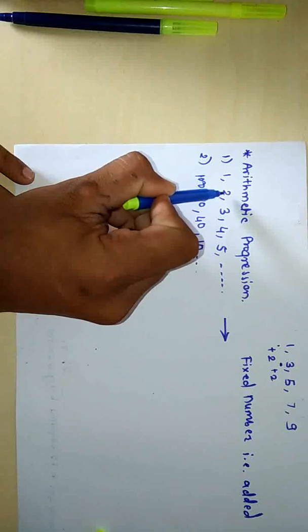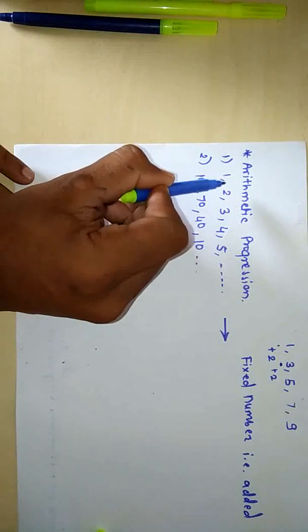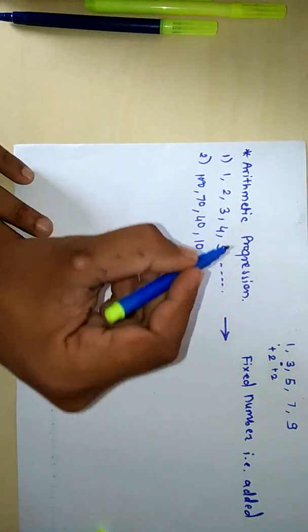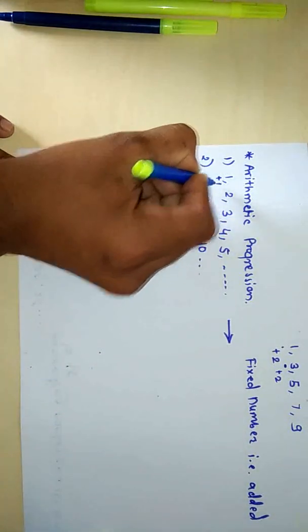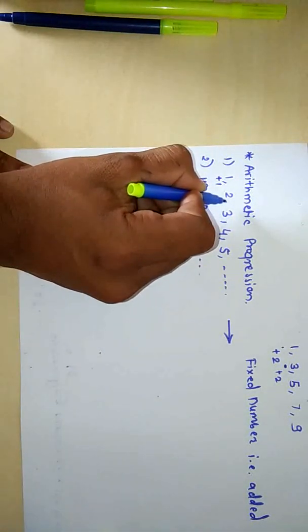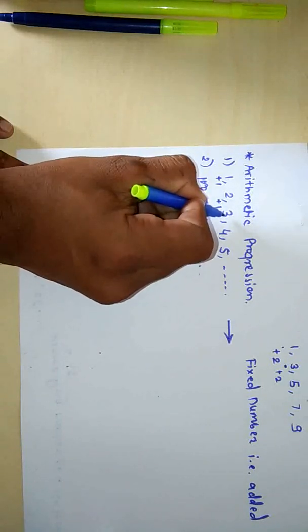Here the preceding term to 2 is 1. To get a succeeding term 2, we have to add 1. Like this we are going to add plus 1, here plus 1 is added. Then to get the number 3, we have to add 1 to the preceding term.